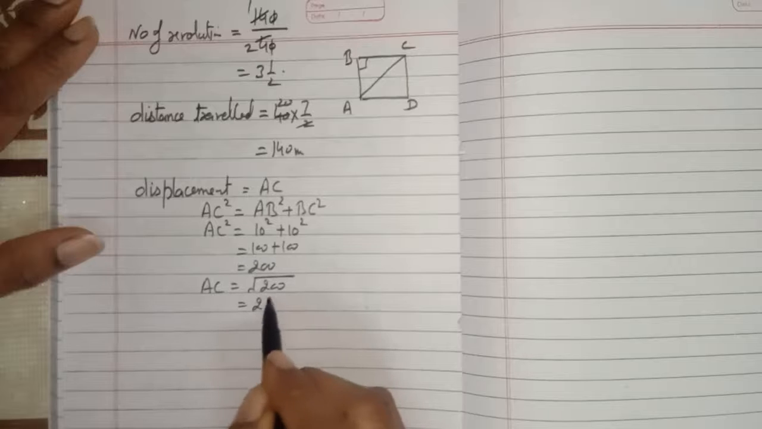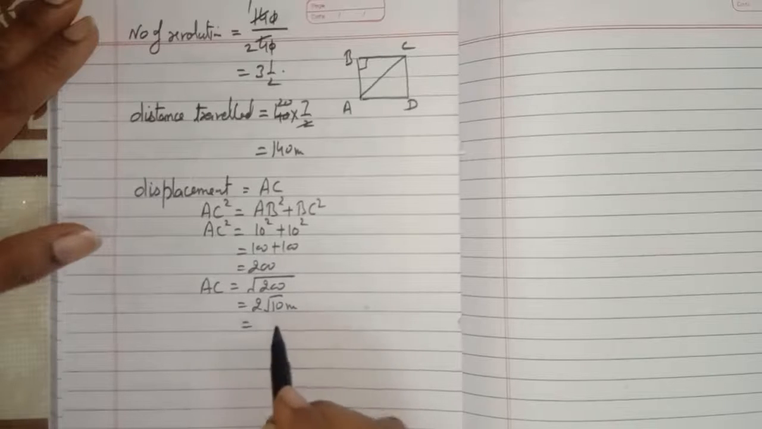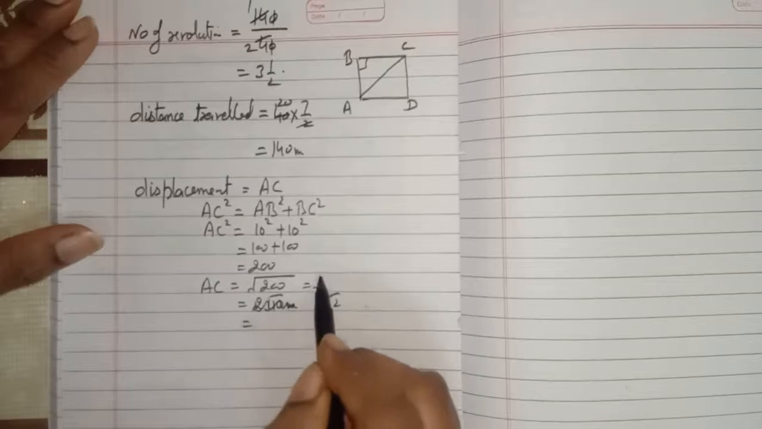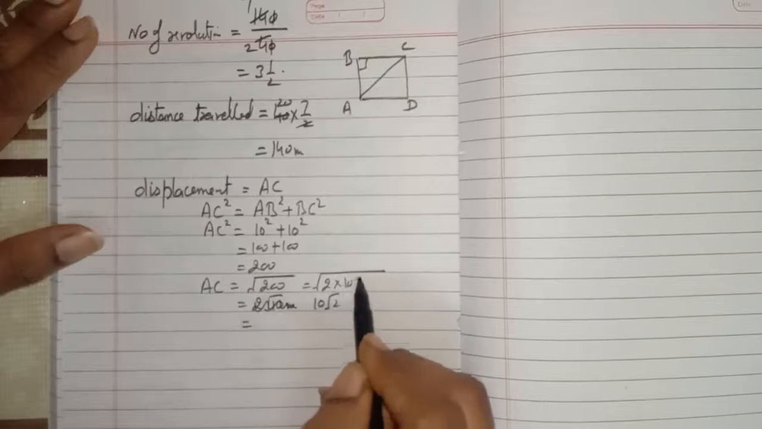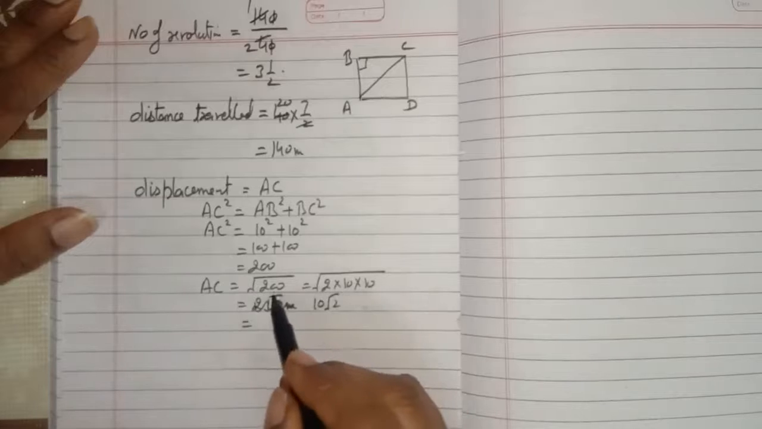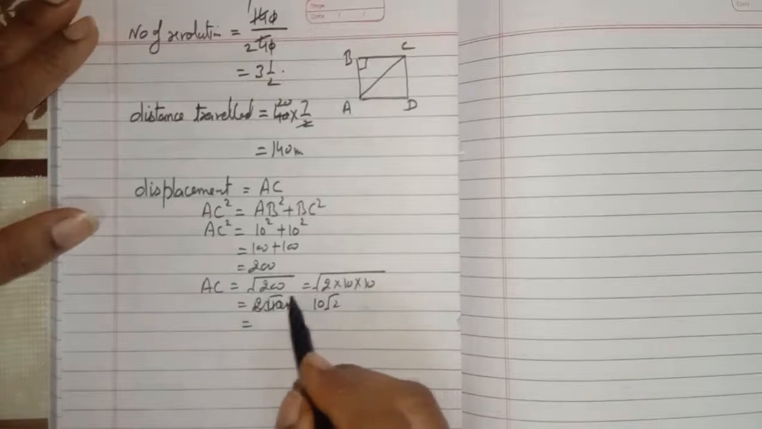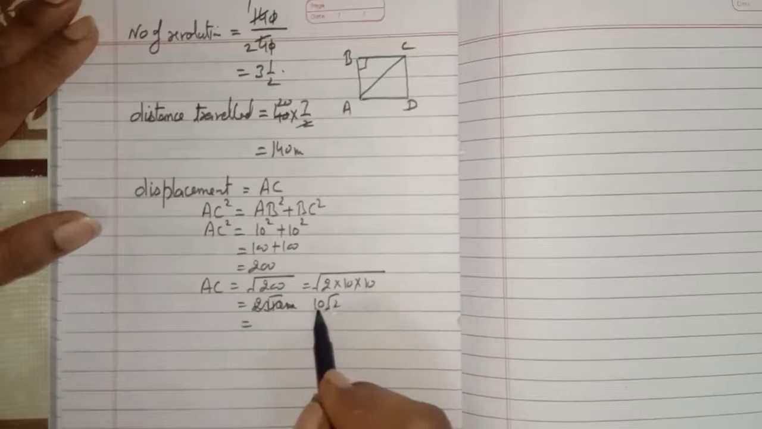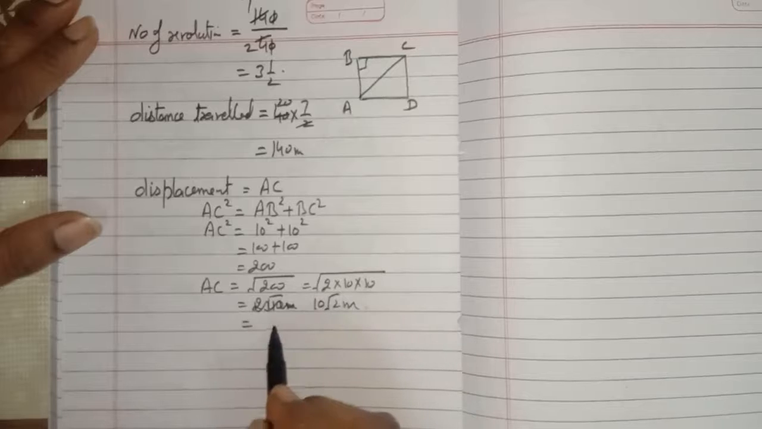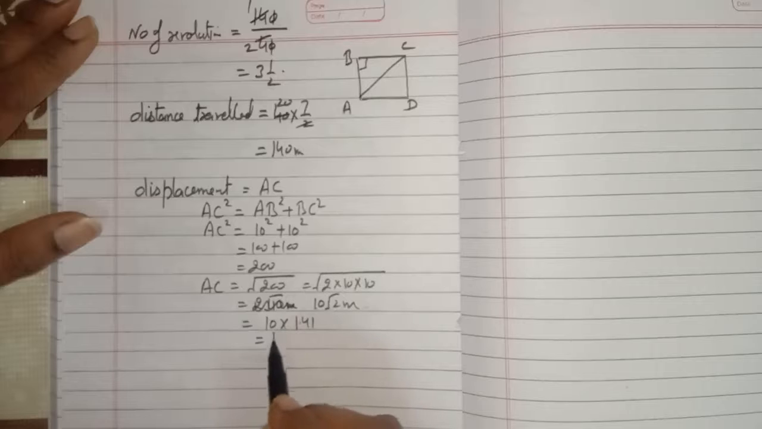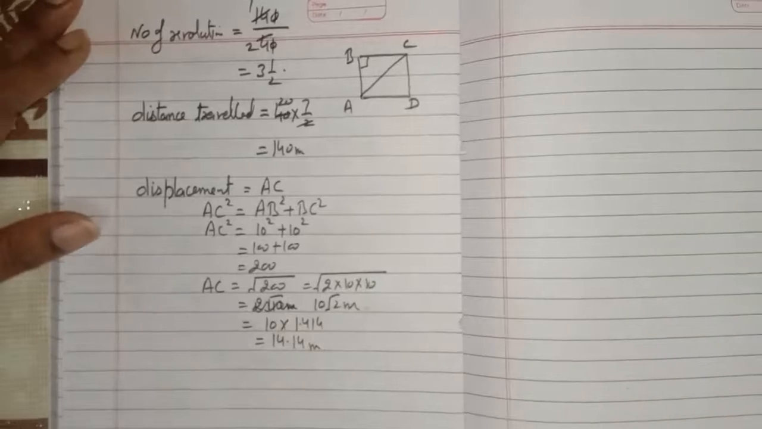It will be, sorry, it is 10 root 2. Actually we factorize 200 as 2 into 10 into 10, or you can even do the prime factors of this 200. So it will be 2 into 2 into 2 into 2 into 5 into 5. So by pairing these numbers we will find 10 root 2 meter. We can also put the value of root 2, it is 1.414. So it is 14.14 meter. So this is the displacement of the farmer.